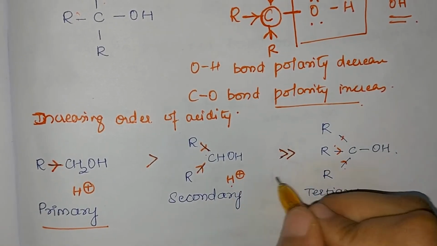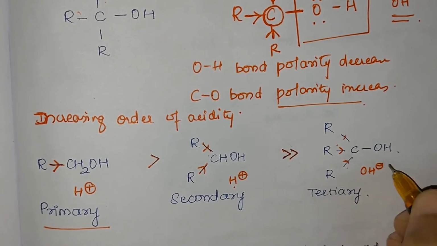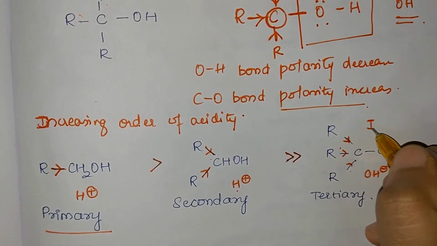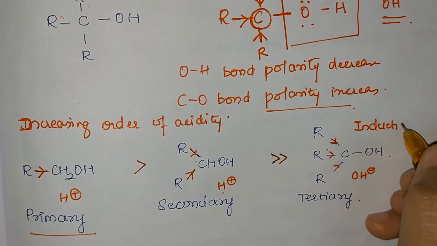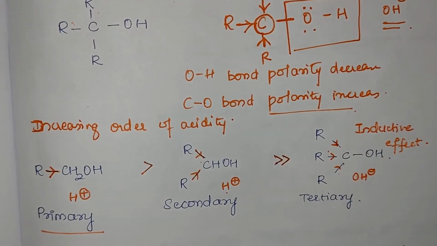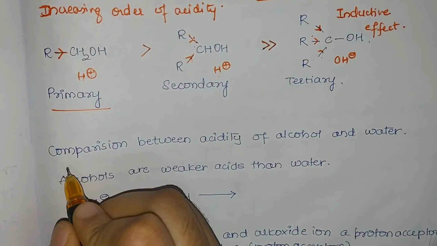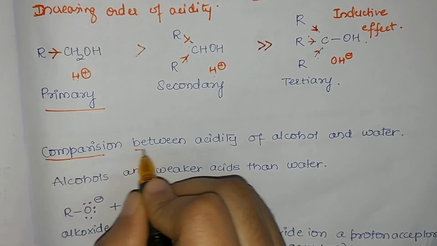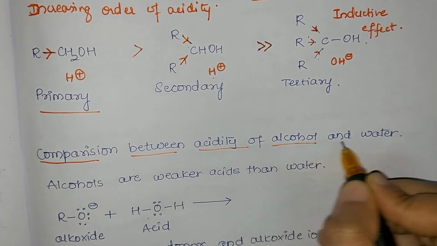Why? Because of 2 alkyl groups, H plus is given out, and tertiary are much less acidic than secondary, or you can say secondary is more acidic than tertiary here. Why? Because 3 alkyl groups are attached and it gives out OH minus, and here which effect do we consider? Inductive effect. Why? Because these are electron releasing groups.